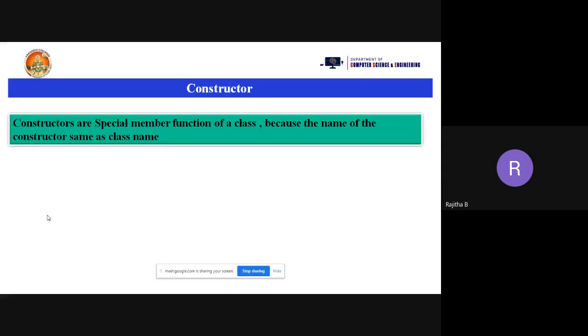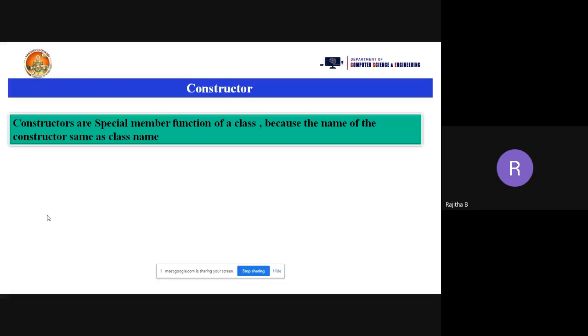Suppose if you want to read the values, I'm taking the function name as read. If you want to display the values of the data members, I'm taking the display function. Suppose I want to perform the addition of two numbers, I'm taking add. So you are taking different function names. But when you are taking the constructor, its name must be the class name.